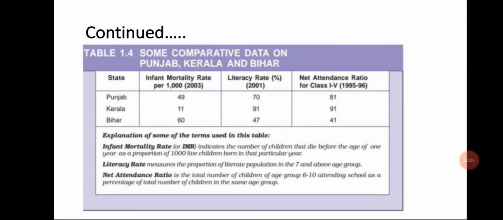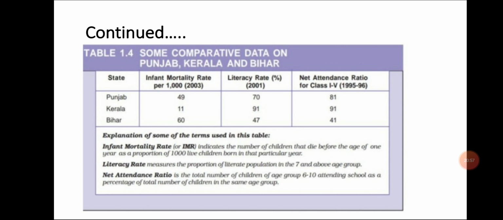Now, if we change the criteria to see the development of the states, here we have not taken only income. If we look at infant mortality rate, literacy rate, and net attendance ratio, you can see the difference here.